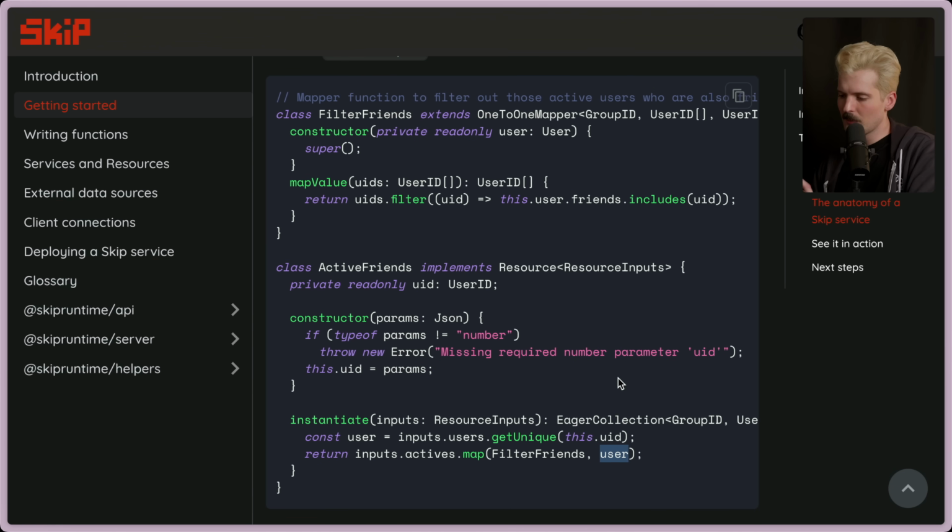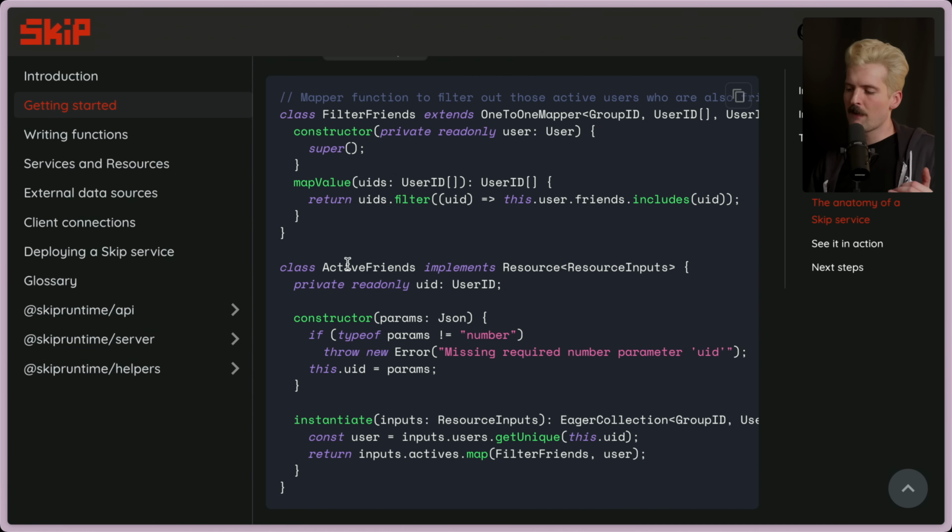It's a bit convoluted, and the control flow isn't super clear. I think this arguably should go first, because this is what you hit, and then it passes that user ID it gets over to filter friends. It is kind of hard to mentally model because it's one of the most functional paradigms I've seen, where it has the single source of truth and it's trying to send that down through side effect free functions. But we're defining everything very OO with these classes. So it's a bit of a set of mental hurdles to jump.